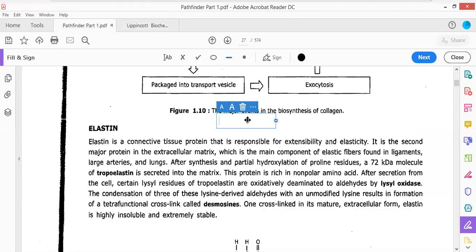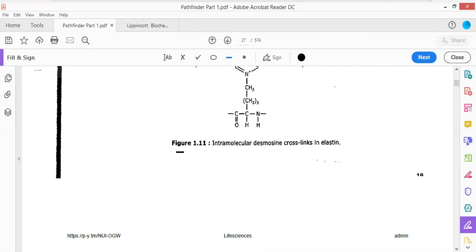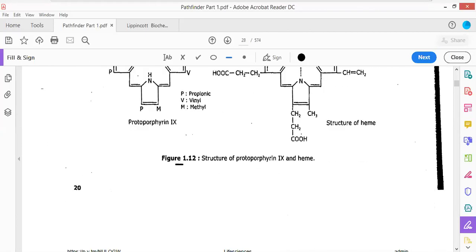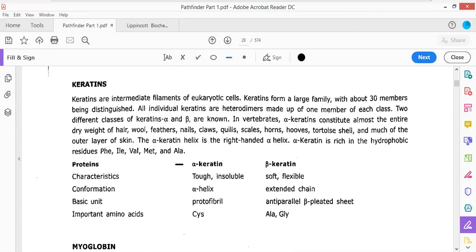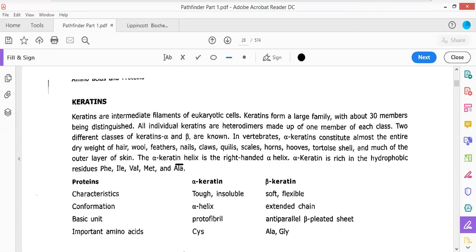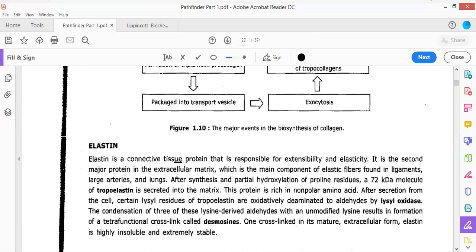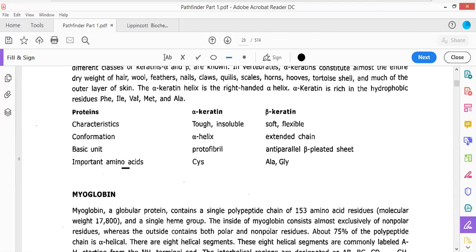So we'll be starting elastin tomorrow, but because I would be going into great detail in this part, can we increase the timing a bit more? Can we have 2 classes instead of 1 of 45 minutes? I will send a new schedule to you. The class timing will be the same, from 7:30 or 8, up till 9:30 or 10 o'clock. So I will assume 2 classes daily from tomorrow. Be prepared for that, and at least read Pathfinder as well as Lippincott for elastin and collagen, as both of these will be finished tomorrow.